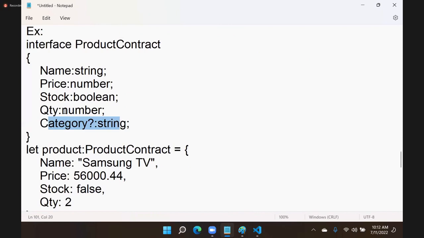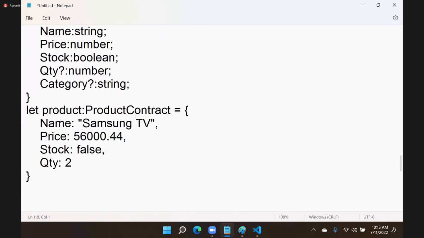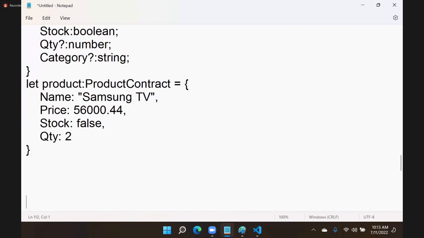There can be more than one optional. You can mention quantity as optional. You can define stock as optional also. But generally, why do we need optional rules in a contract? Optional rules are defined in a contract in order to define goals, because they may or may not be achievable. An objective is time bound. It must be achieved. A goal is not time bound. You can achieve it or not. That is the difference. So that is one important point about contracts.